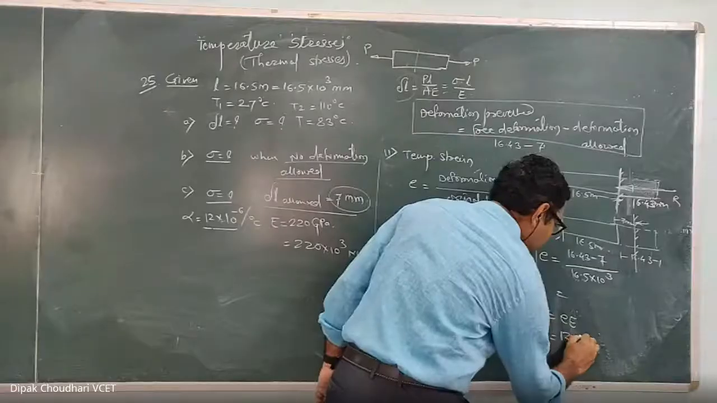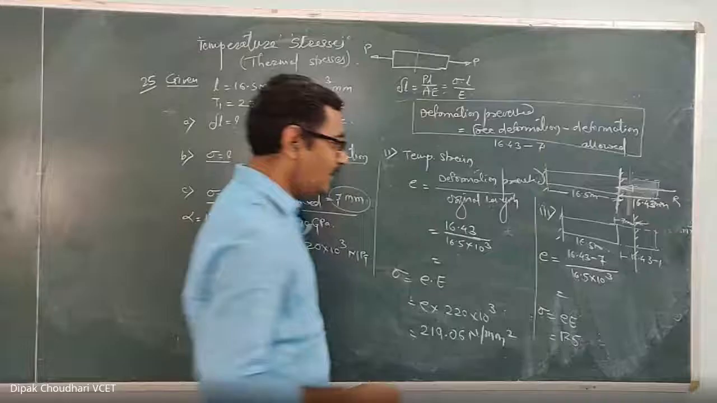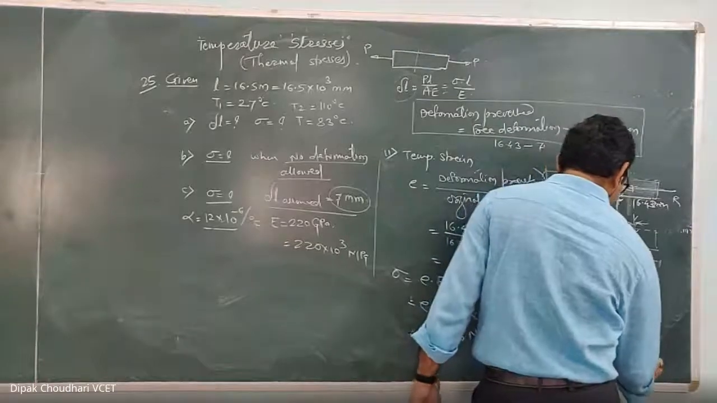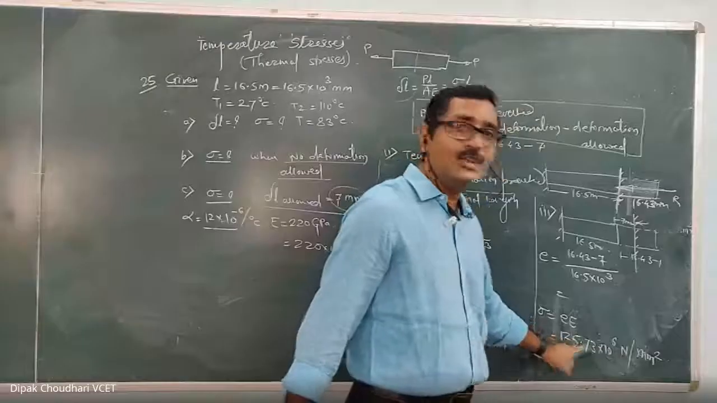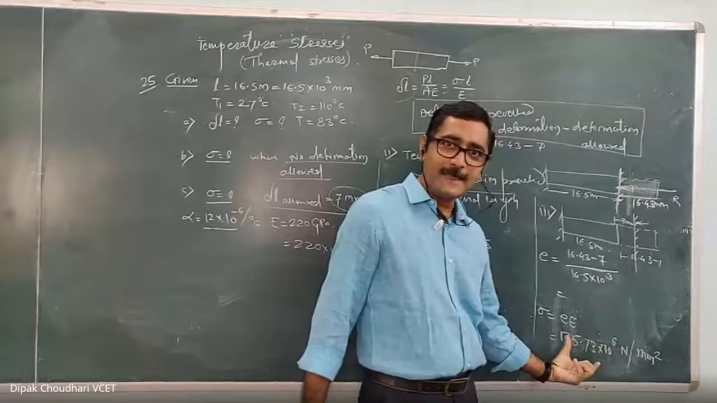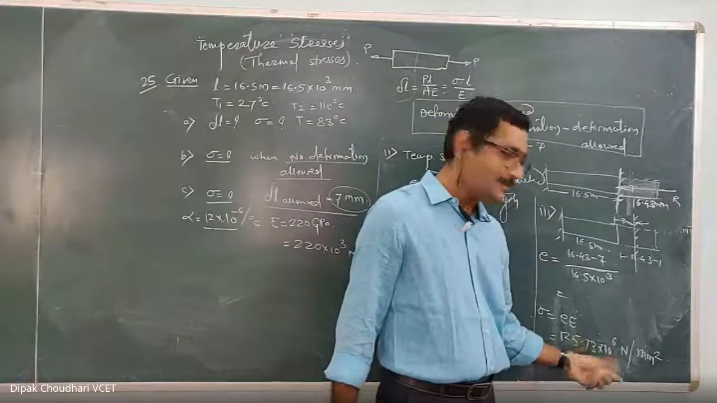125.73 into 10 raised to 6. Is it the value of stress? Yes sir. 125.73 into 10 raised to 6 units, Newton per millimeter square. Listen, if such an answer is written in the exam, as I am the examiner, I am going to give 0 marks for the whole thing. And this answer, you will get 0 marks. Okay, the reason is that this figure may be correct. This figure may be correct. Yeah, but this conversion is wrong.